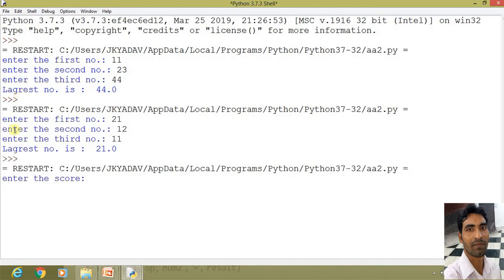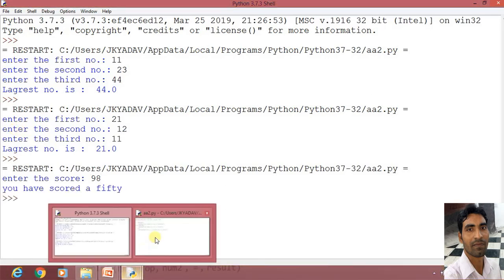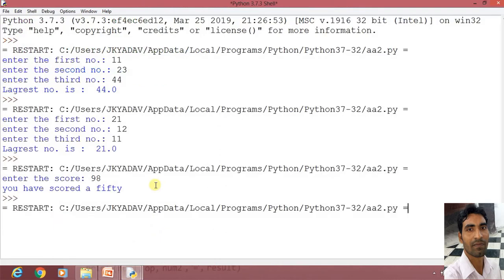So now enter the score. Suppose we enter 98. So it will say that you have scored a 50. Now again if we execute, then it is asking, suppose we enter 102, then it will say you have scored a century. So this is the use of the if-elif statement. So that's all for today. Thank you.